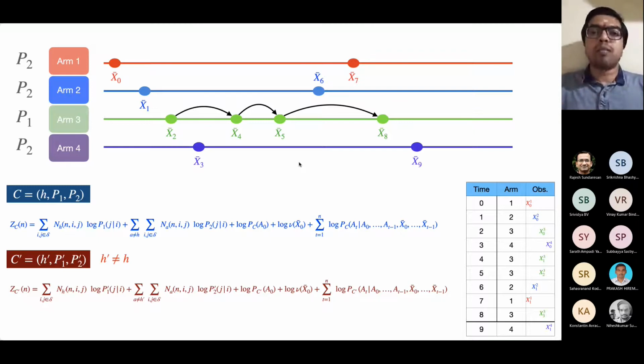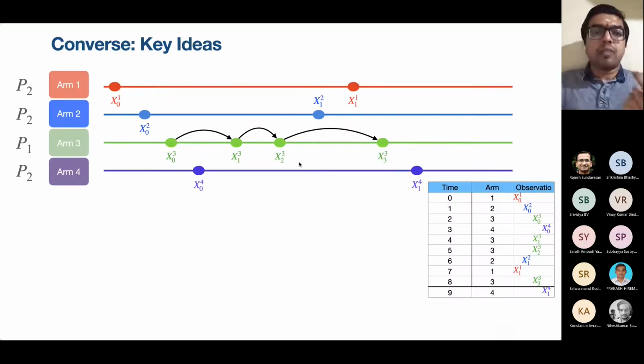Of course, because the true problem instance is not known, there are uncountably many possible problem instances, because P1 and P2, which are the TPMs, can take uncountably many values. So we have to search for the true problem instance among all these problem instances. Don't worry about the exact expressions for these. What is very important is the key idea that we use in the setting of rested arms.